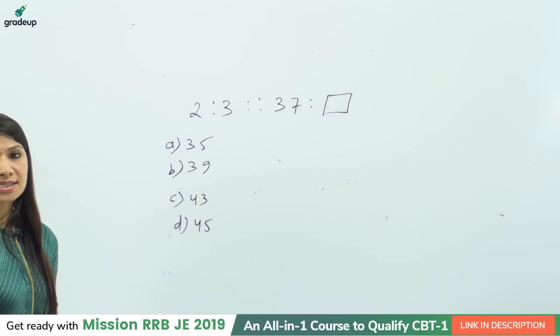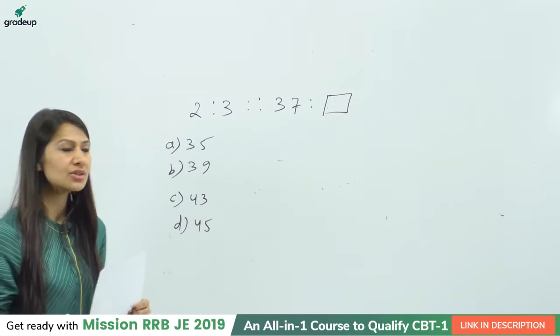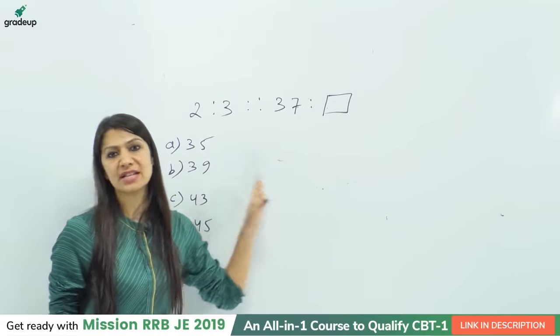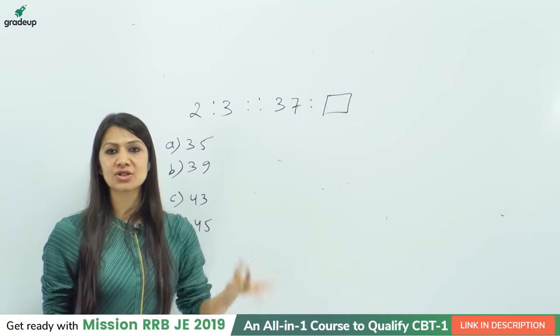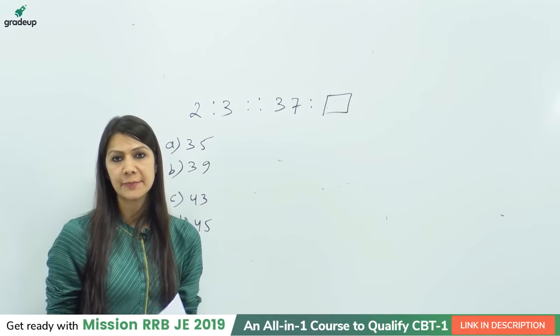Okay Sangeeta, if it is consecutive prime numbers, in that situation the answer should be 41, but that is not in the option. So the consecutive prime number logic is not working here. This is not working here.